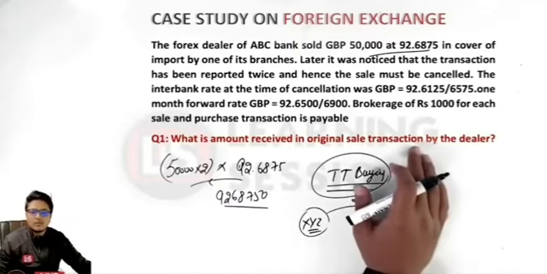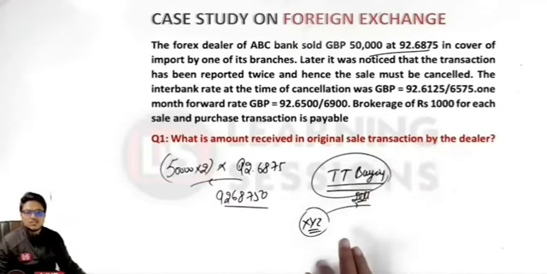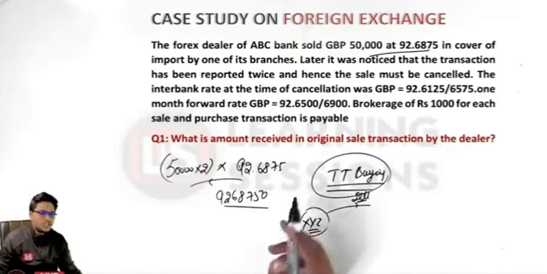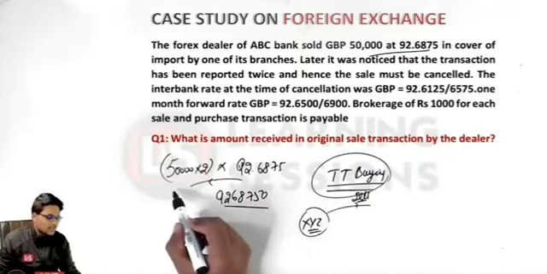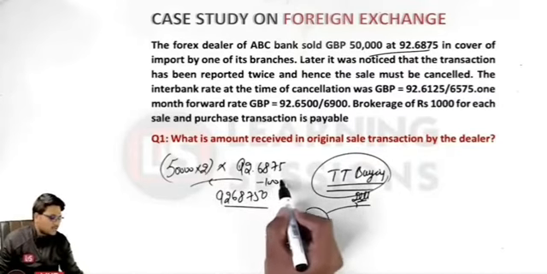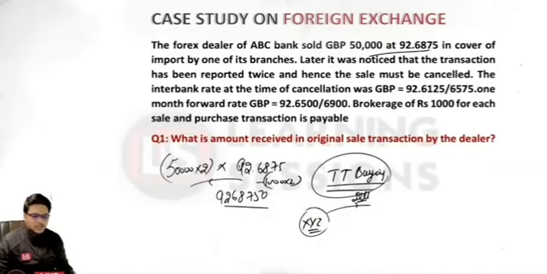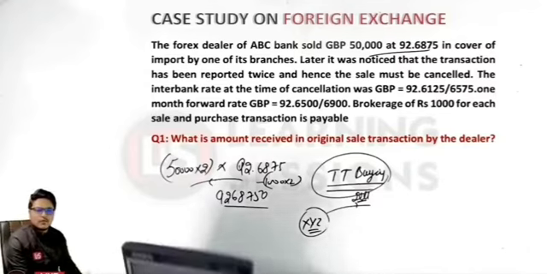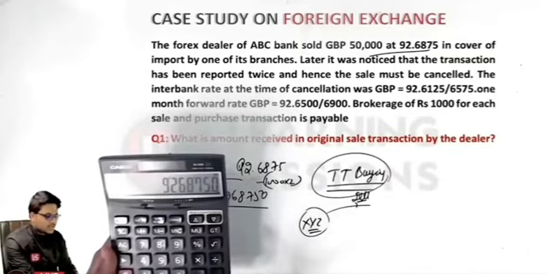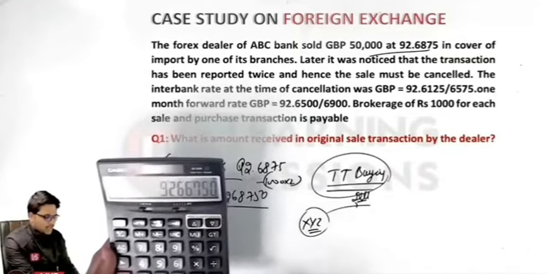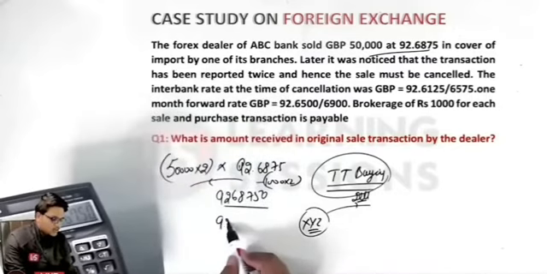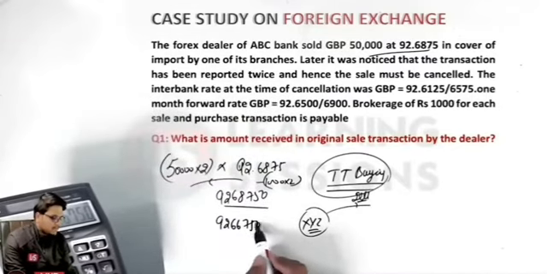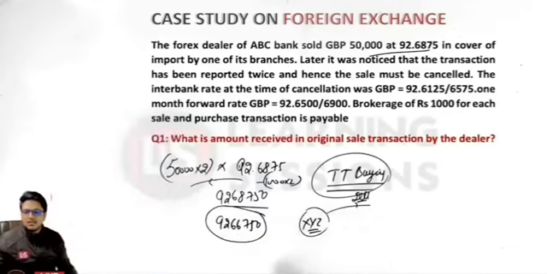Over here, the brokerage is given to be ₹1,000, so it must be subtracted when the amount is paid. And how many transactions are these? These are 2 transactions. So minus 1,000 into 2, so 2,000 rupees will be deducted. So 92,68,750 minus 2,000 is equal to 92,66,750. This amount must have been credited to the account of the ABC Bank.